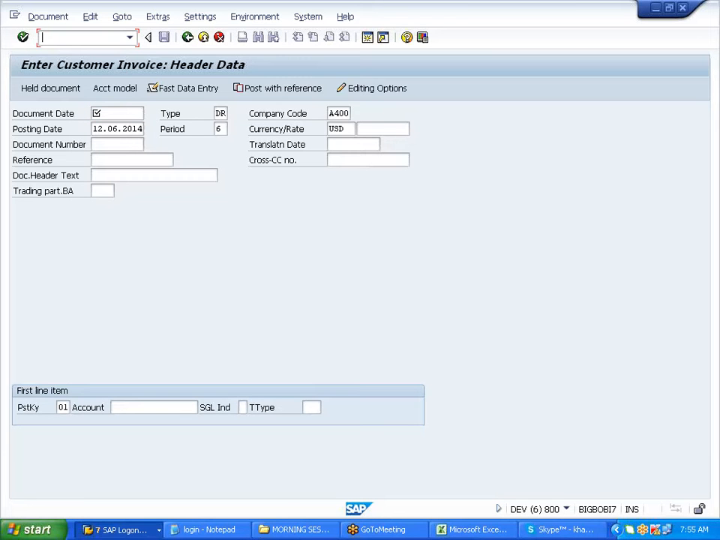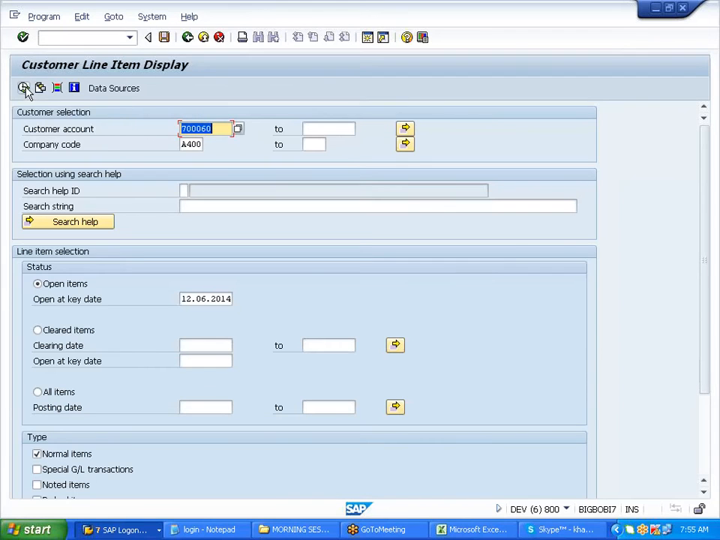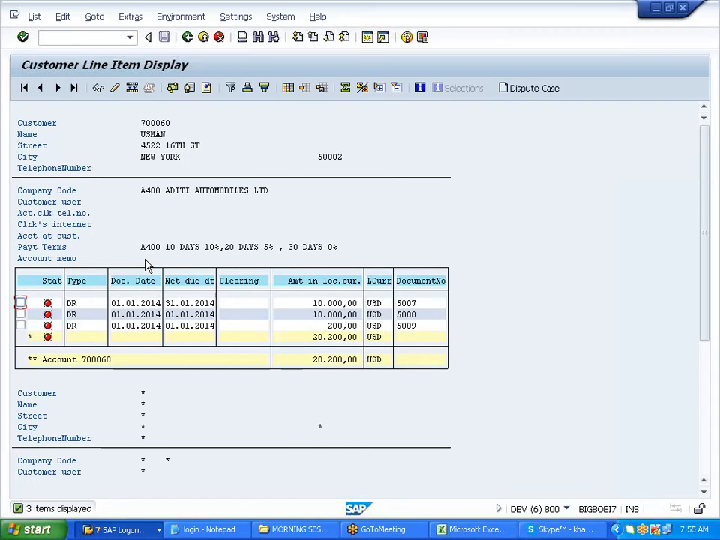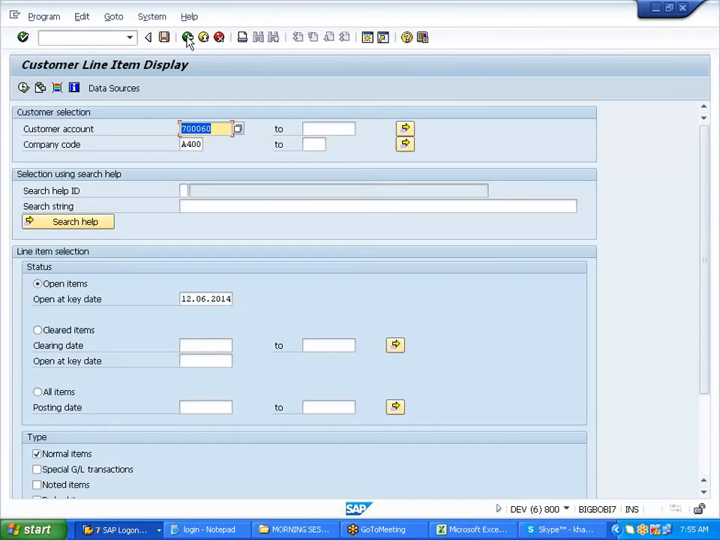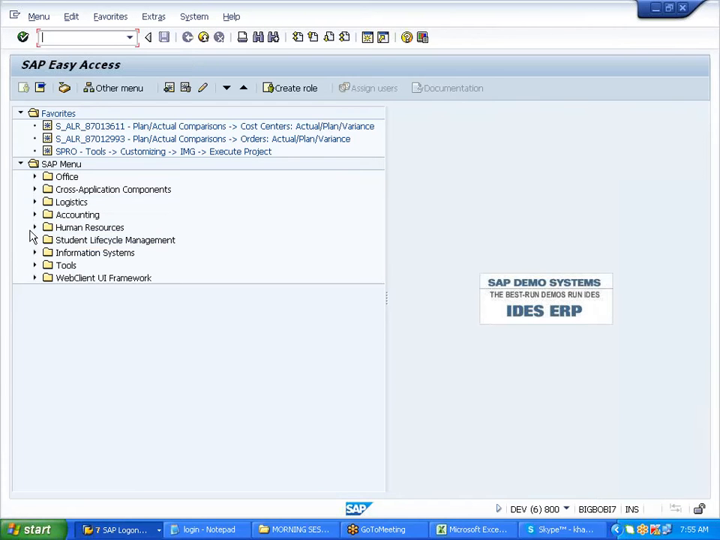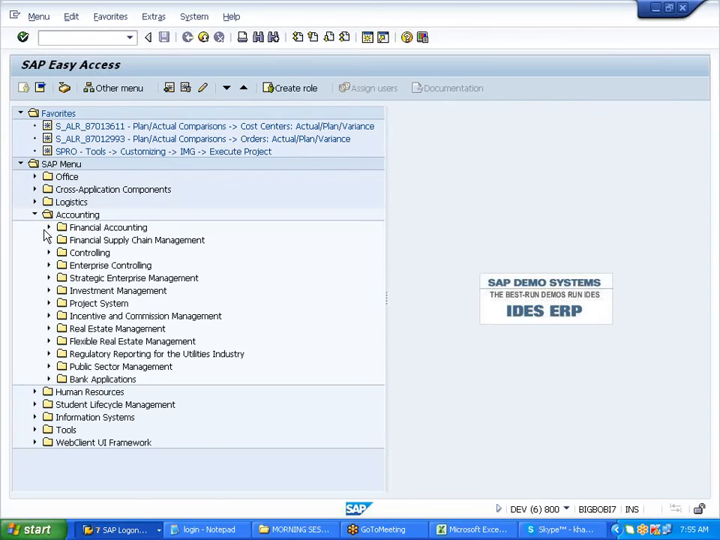So, /n FBL5N, execute. Three invoices are posted. Let us see how it works. So I'm now executing this.